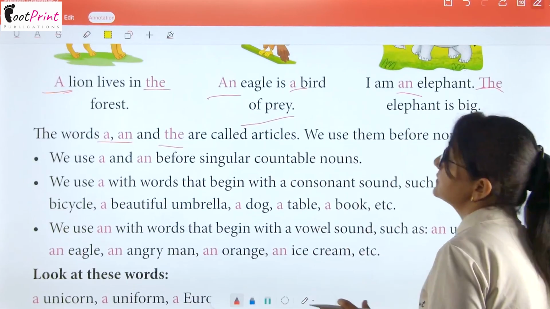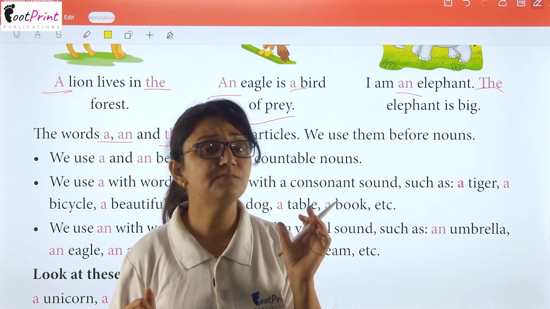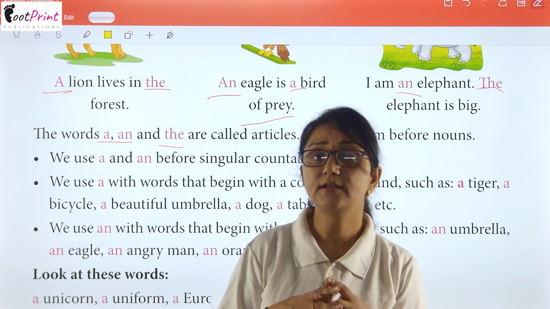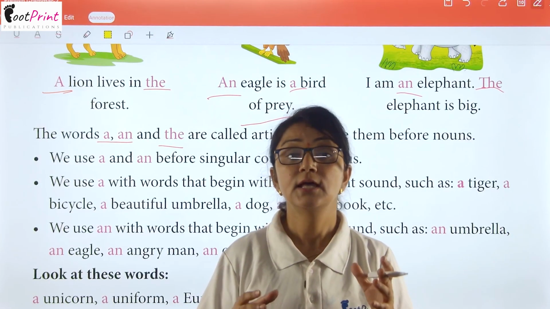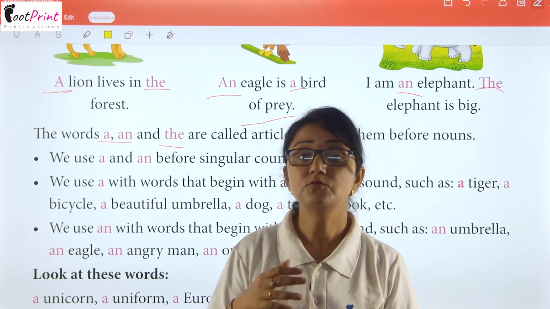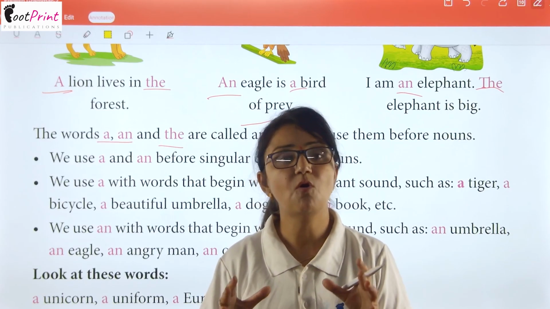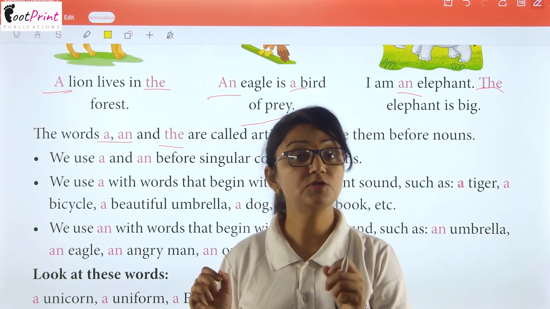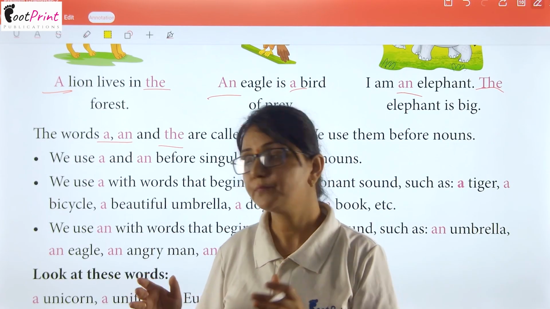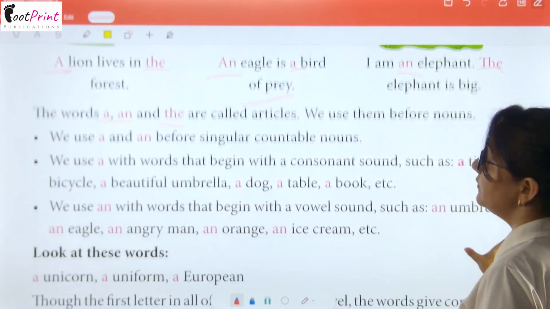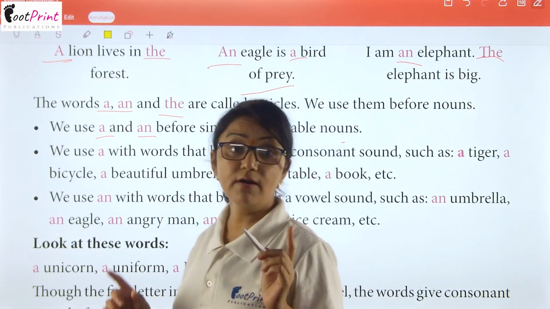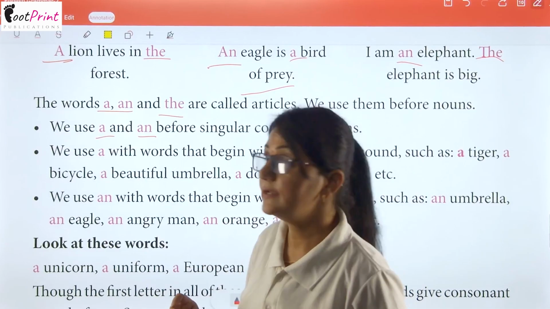Okay? Students, just see. These are some small grammar concepts that you have to keep in your mind, so that whenever you move towards your next classes, it will make your grammar strong. When I repeat the concept, you have to keep all the concepts in your mind. As I told you, before a noun we use articles. So, we use a and an before singular countable nouns. हम a और an का use singular countable noun से पहले करते हैं.